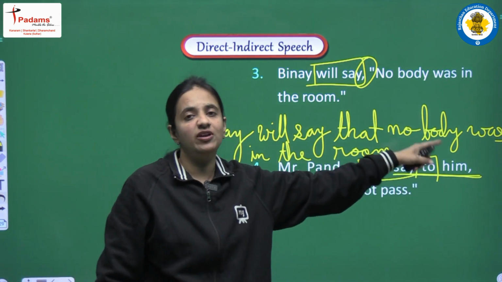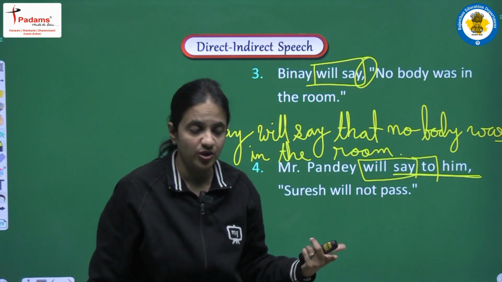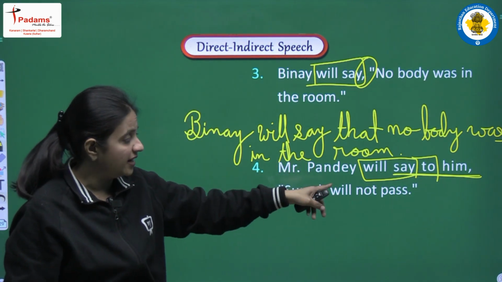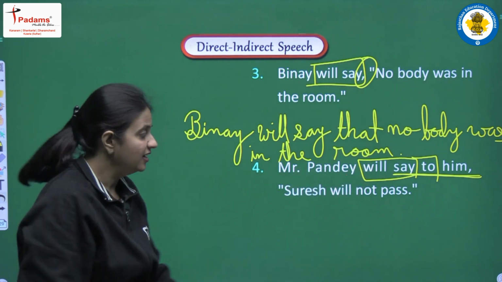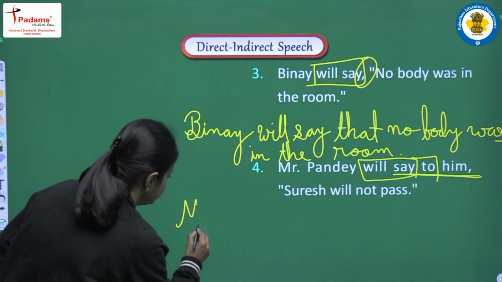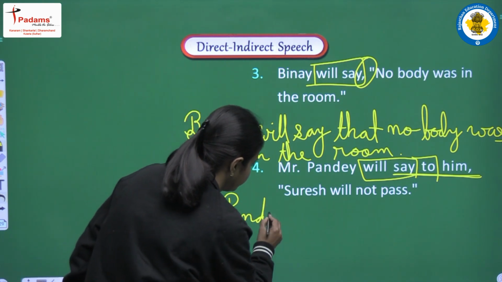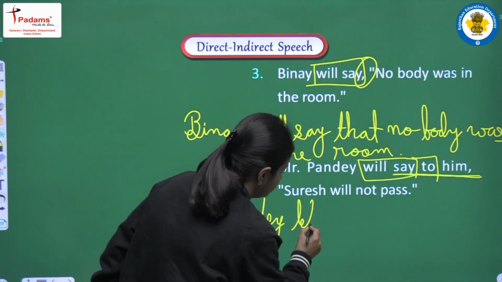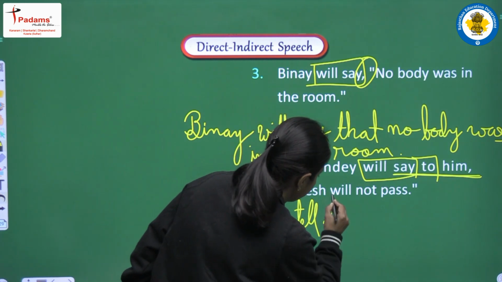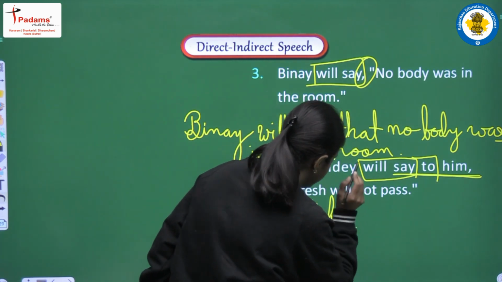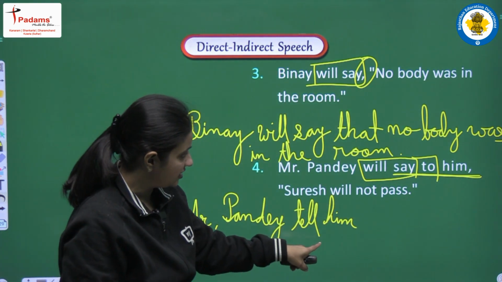Say to will be converted into tell. Okay, and we will write Mr. Pandey tell him. Clear? I am sure this is clear to you all, why we are doing the changes here.